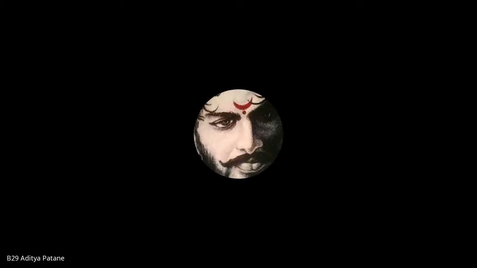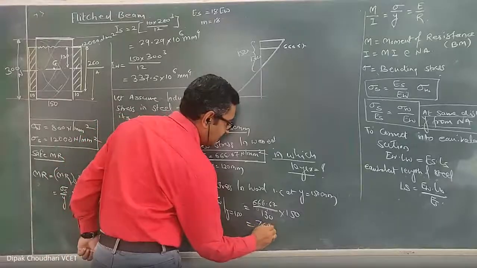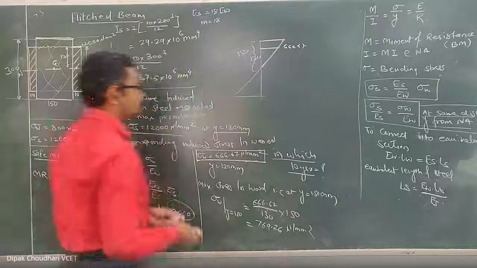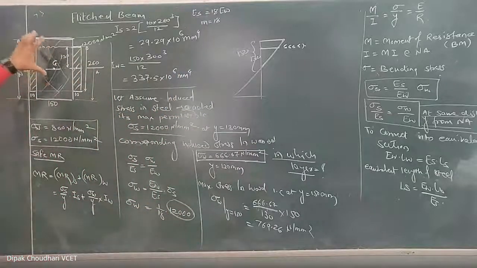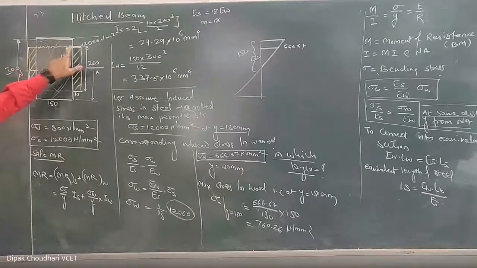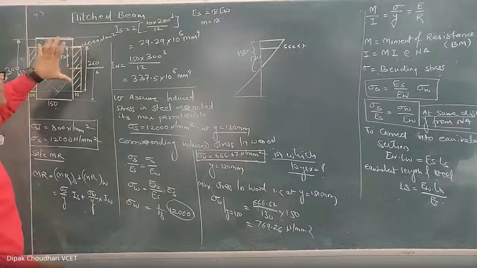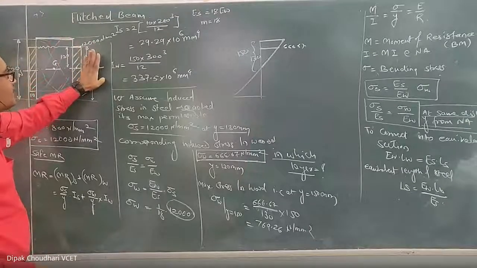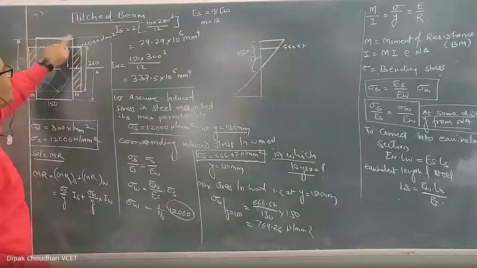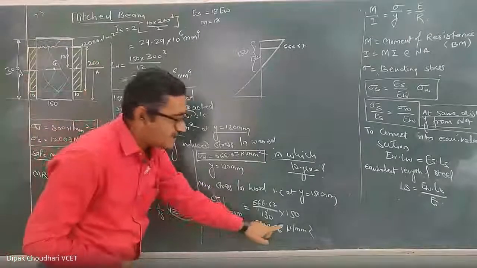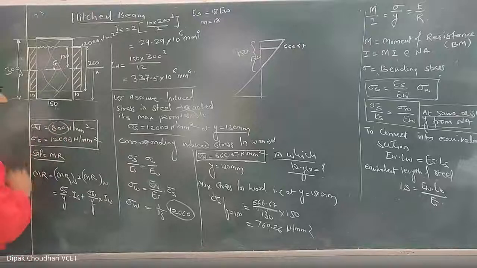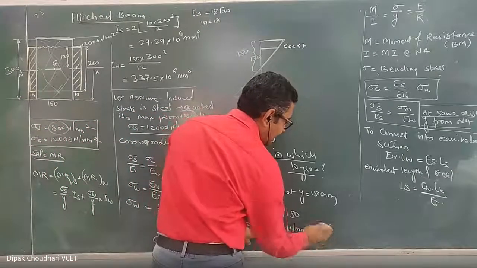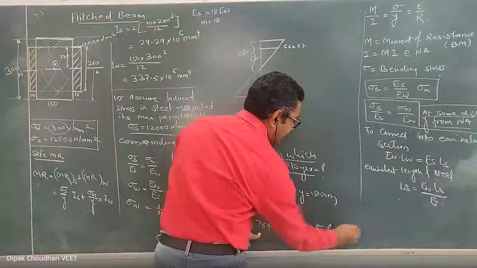$769.26. 769.26 Newton per millimeter square. Look at the board. We have applied such a loading here, because of which the stress induced in the extreme layer of the steel is 12,000 Newton. At the same instant, the maximum stress induced in the wood at its extreme layer is 769.29, whereas the permissible is 800. So the maximum induced stress in the wood here is less than permissible, and hence it is safe.